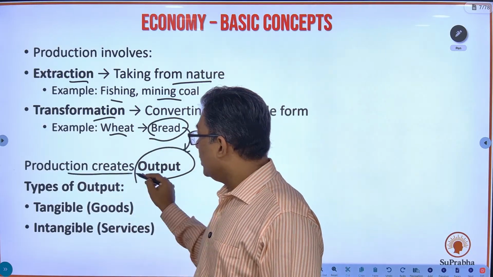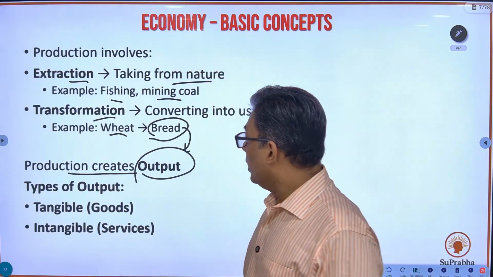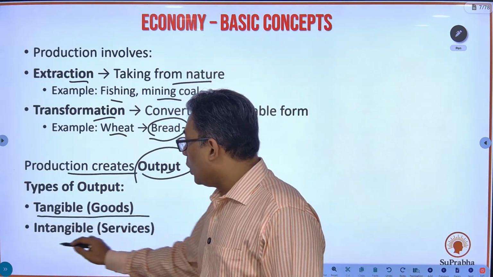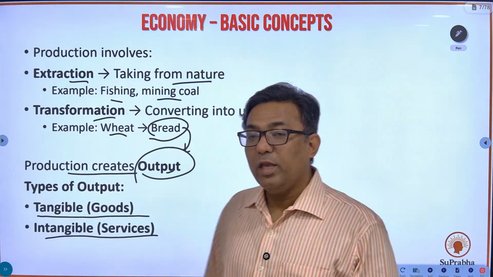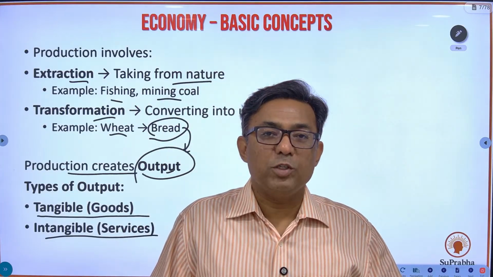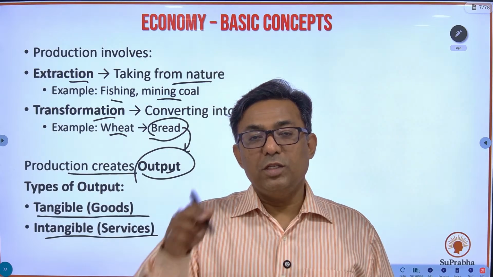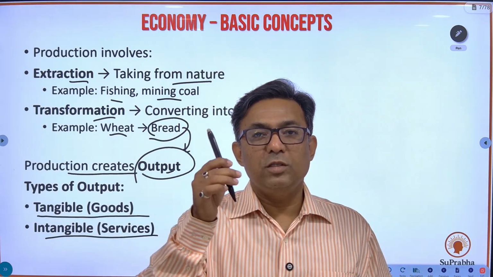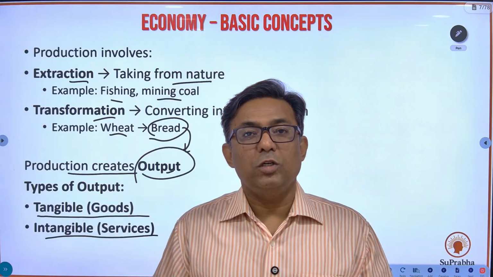So production creates output. What are the different types of outputs? They will be either goods or services. Okay, so the output which is created by production can be either goods or services. This marker, it's tangible. I can hold it, I can keep it, I can store it.